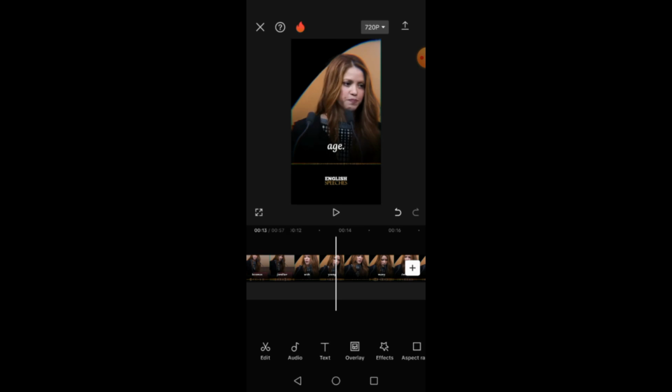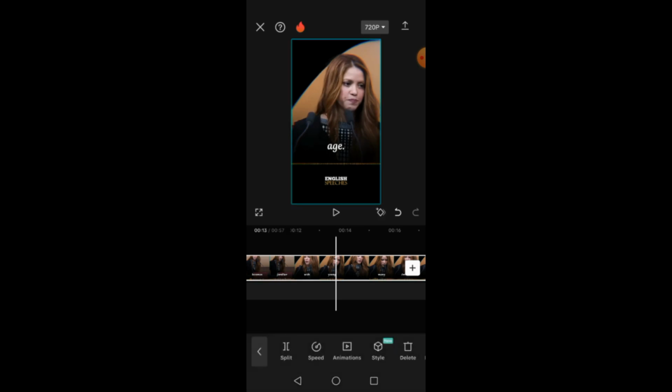Okay, you see how to improve your audio background noise in CapCut. This is how to use it, with the noise button turned on.